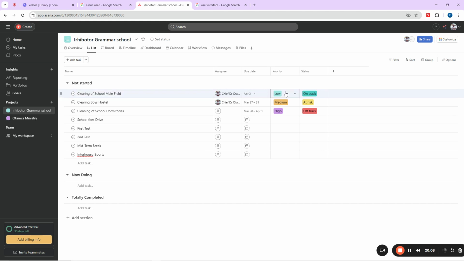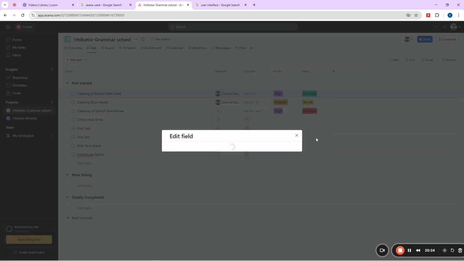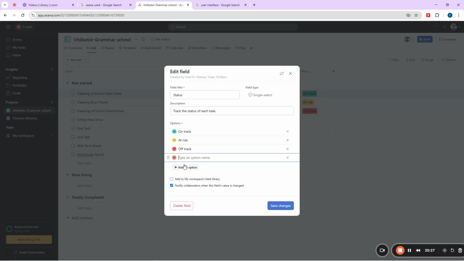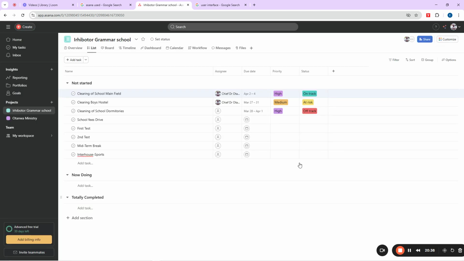Now, because this one is our school field, we can say, okay, this one is high priority because we don't want our school to look dirty, right? So we can put high priority. So status is not started, right? So we are not beginning it yet because it's going to be from next week. You can just click here. You can even add an option here and say not started, right? You can just change this blank to not started. This is it here. We can change that, right?